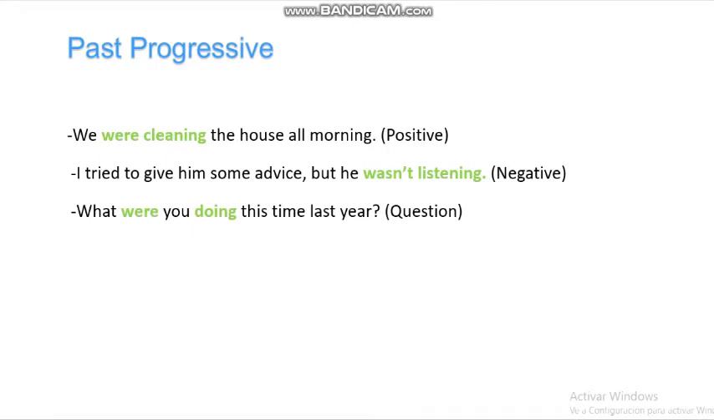In the past progressive, we are going to see the difference between positive, negative, and question. The positive: we were cleaning the house all morning. The action is in progress. The negative: I tried to give him some advice, but he wasn't listening. That's the negative, and it's in progress too. Now the question: what were you doing this time last year? We are making the question in progress as well.